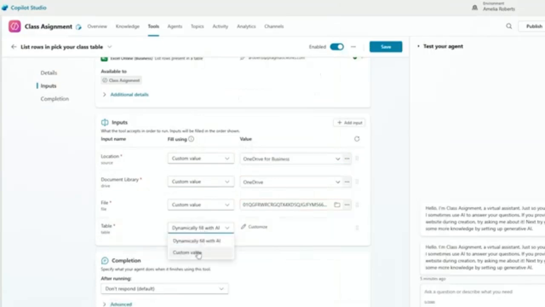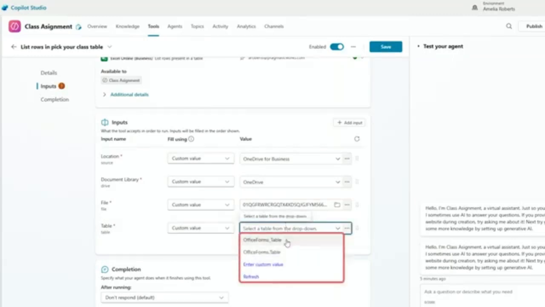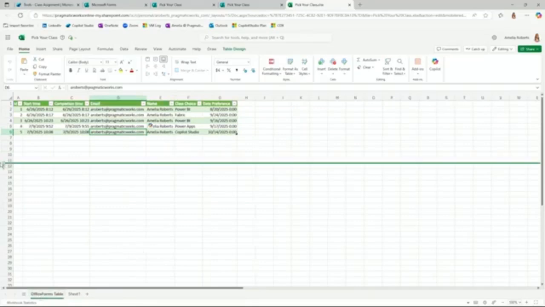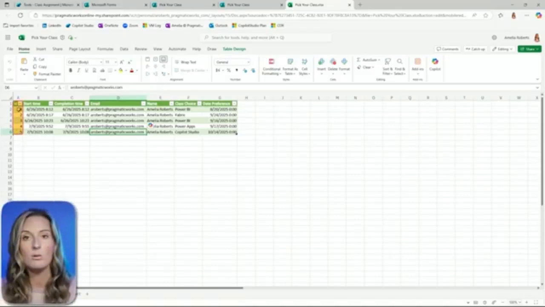Last is the table. I'm going to do a custom value here. I do have a couple options within here. I have a forms table and a forms table. If I go back to my Excel file, I actually did launch this one into the Power Query editor to change my very first column, my ID column, to a numeric value. You're more than welcome to do that.